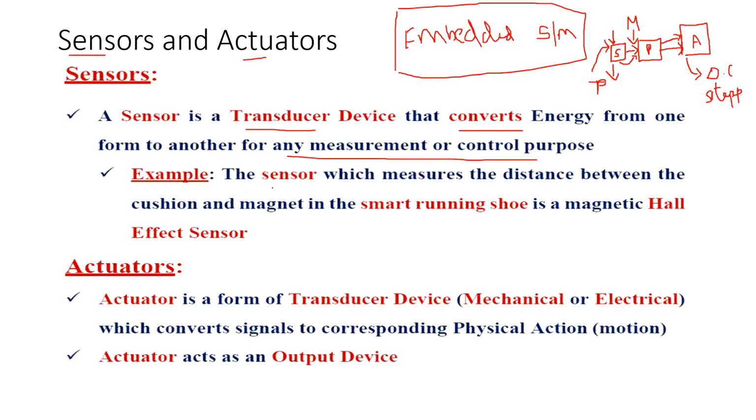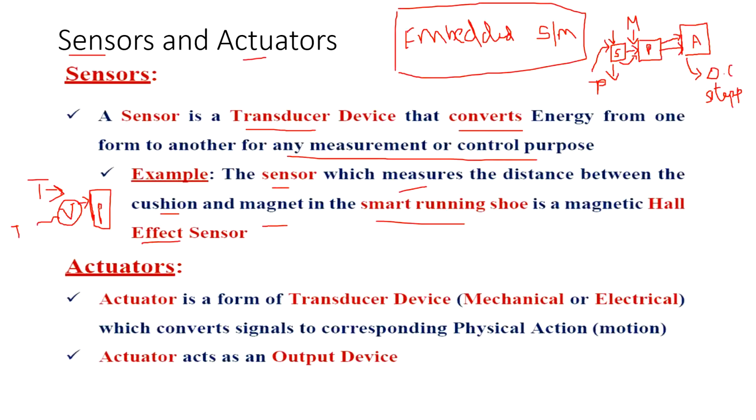For example, the sensor which measures the distance between the cushion and the magnet in the smart running shoe is a magnetic hall effect sensor. Like this, we also have a temperature sensor. What does the temperature sensor do? It will convert the surrounding temperature into a measurable quantity in terms of voltage. So the input of the sensor will be temperature, and the output of the sensor is voltage. That voltage will be given to a processor, so that the processor will decide on the facts. Correct? So this is what is meant by sensor.